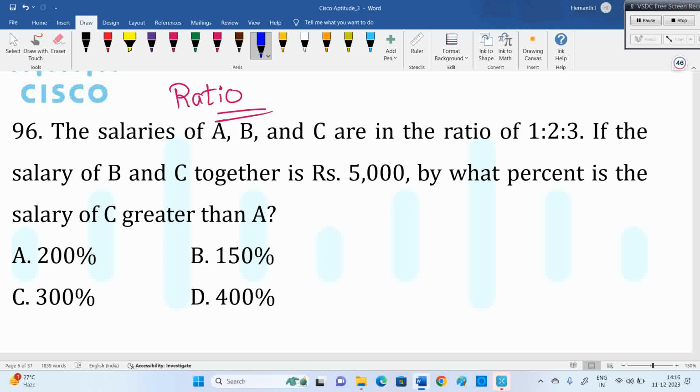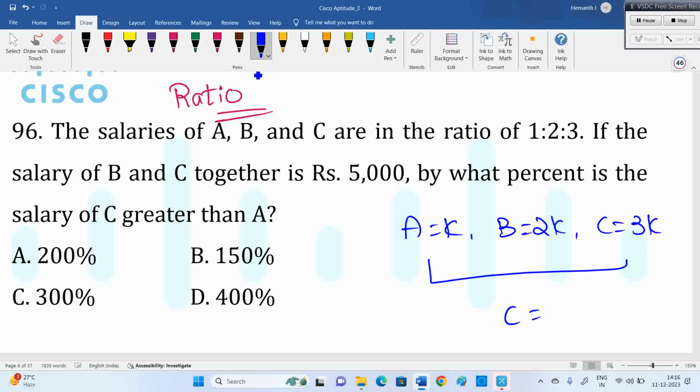Actually, that 5,000 is not at all required in the question. A, B, C is this, right? 1 is to 2 is to 3, right? I can take A equal to K, B equal to 2K, C equal to 3K. Why K? It may be 10, 20, 30, or 100, 200, 300. It can be anything. So we can take K, 2K, 3K because of that ratio. You can also take X, 2X, 3X like that. Now can you see the relation between A and C? Can I say C equal to 3A?